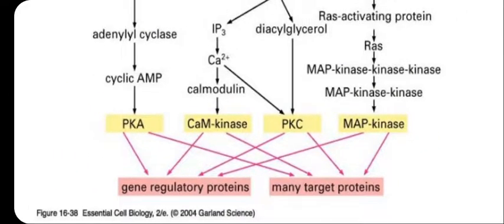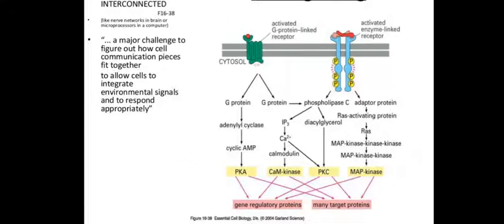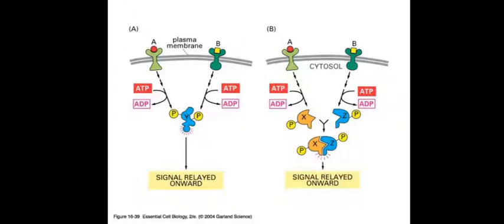So four proteins: phosphokinase A, calcium calmodulin kinase, phosphokinase C, mitogen activated protein kinases. These all have two ways of mechanism, signal divergence to cellular targeting and nuclear targeting.